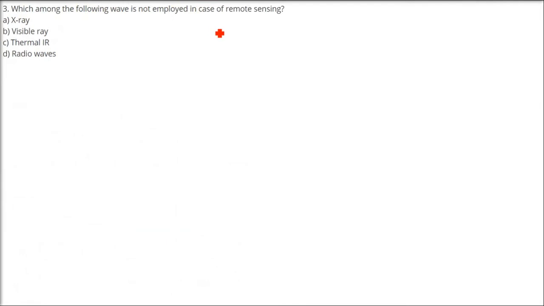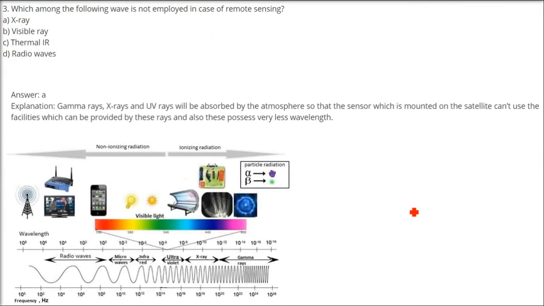Which among the following wave is not employed in case of remote sensing? Now, the small wavelength, these are absorbed by the atmosphere. So this sensor, whichever it is mounted, can use this facility which can be provided by these rays, and they are very less. So this is making a sensor is also one of the challenge. So here we have, first is, of course, atmosphere absorbed.